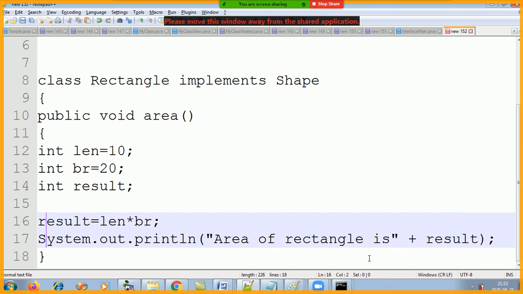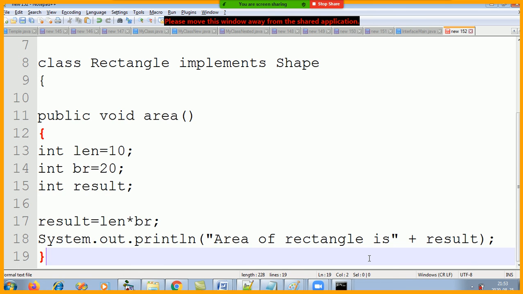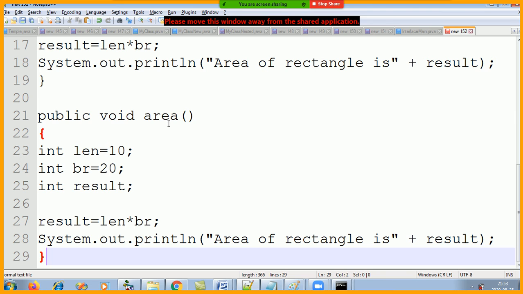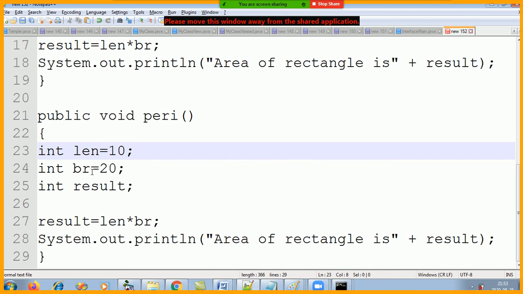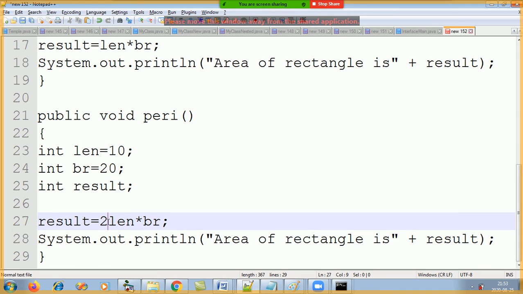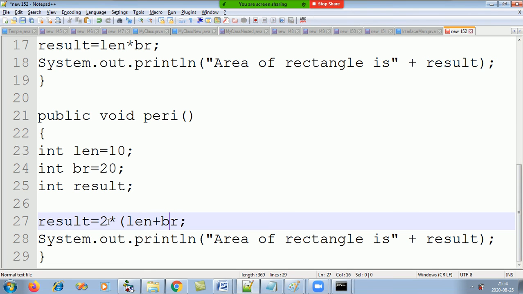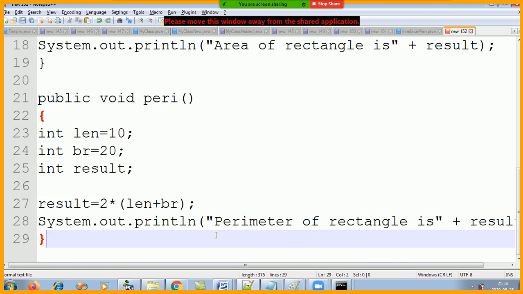Yes. Area is done. Now let's give body to perimeter. So length 10, breadth 20, result. What is the formula for perimeter? 2 multiplied by length plus breadth. So what will the answer be? Length plus breadth will be how much? 30. 30 into 2 is 60. So perimeter is how much? 60. And area is how much? 200.